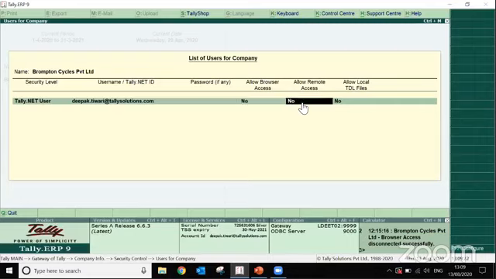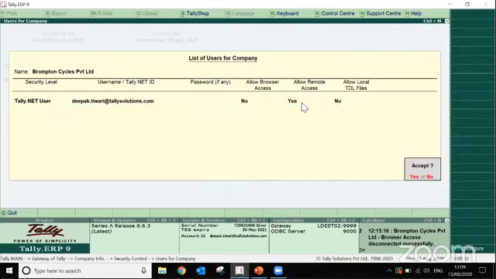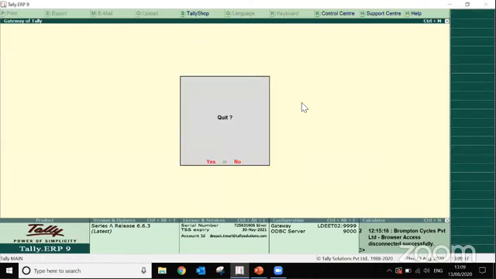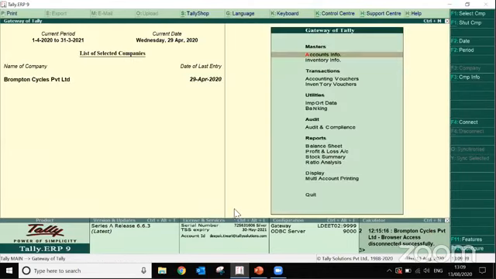So let's say I want to give this user only the remote access. So I'll put yes, and I'll keep the allow browser access option as no. Okay, so now I have enabled a user who will be able to access my Tally data remotely.